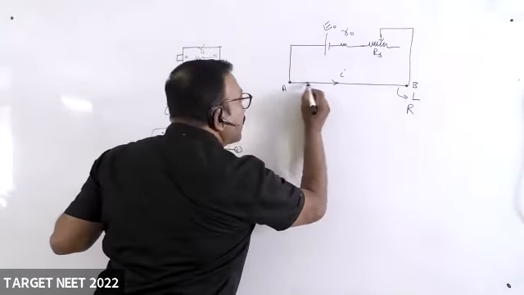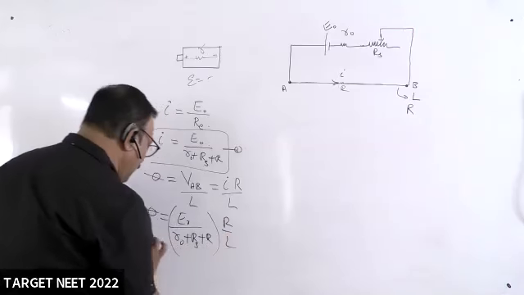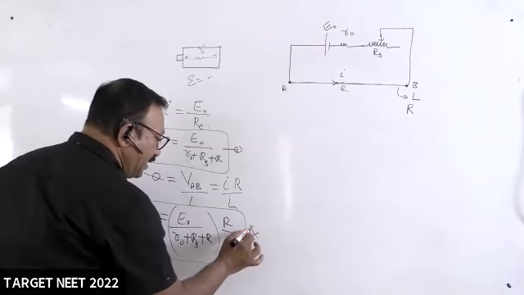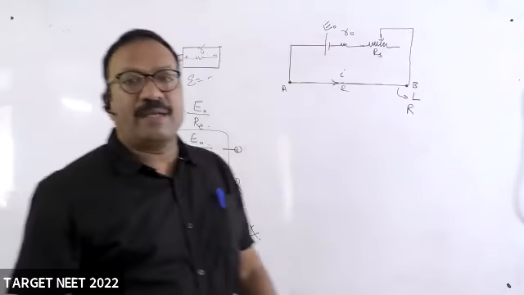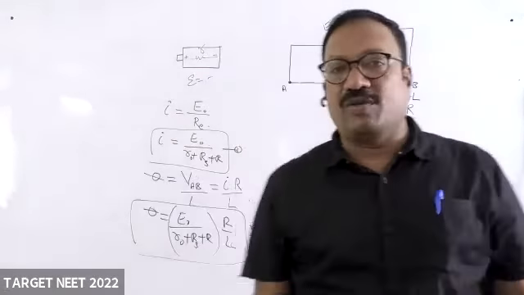So the potential difference across AB is I into R divided by L. But I is known here. Therefore, the potential gradient is nothing but E naught divided by R naught plus RS plus R, into R by L. This is potential gradient, and this is very, very important in potentiometer.